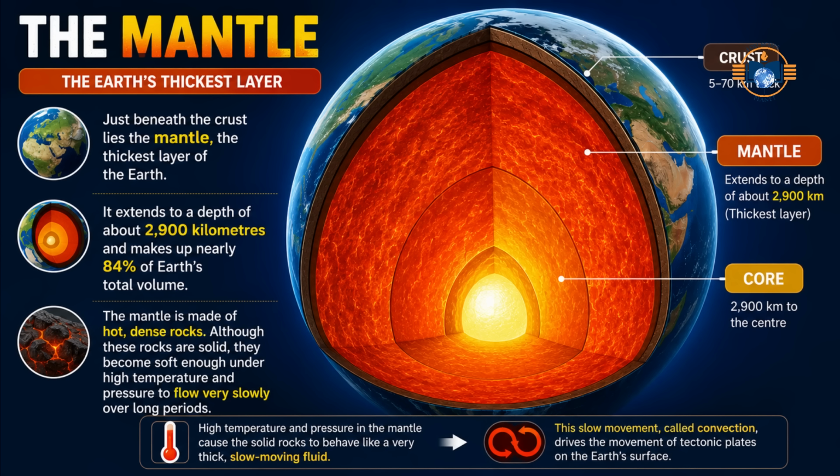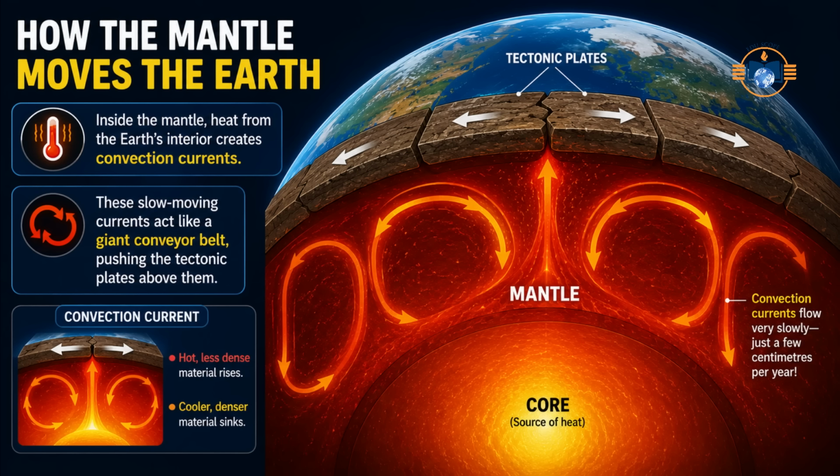Inside the mantle, heat from the Earth's interior creates convection currents. These slow-moving currents act like a giant conveyor belt, pushing the tectonic plates above them. Most of the forces that create mountains, earthquakes, and volcanoes begin because of movement within the mantle.